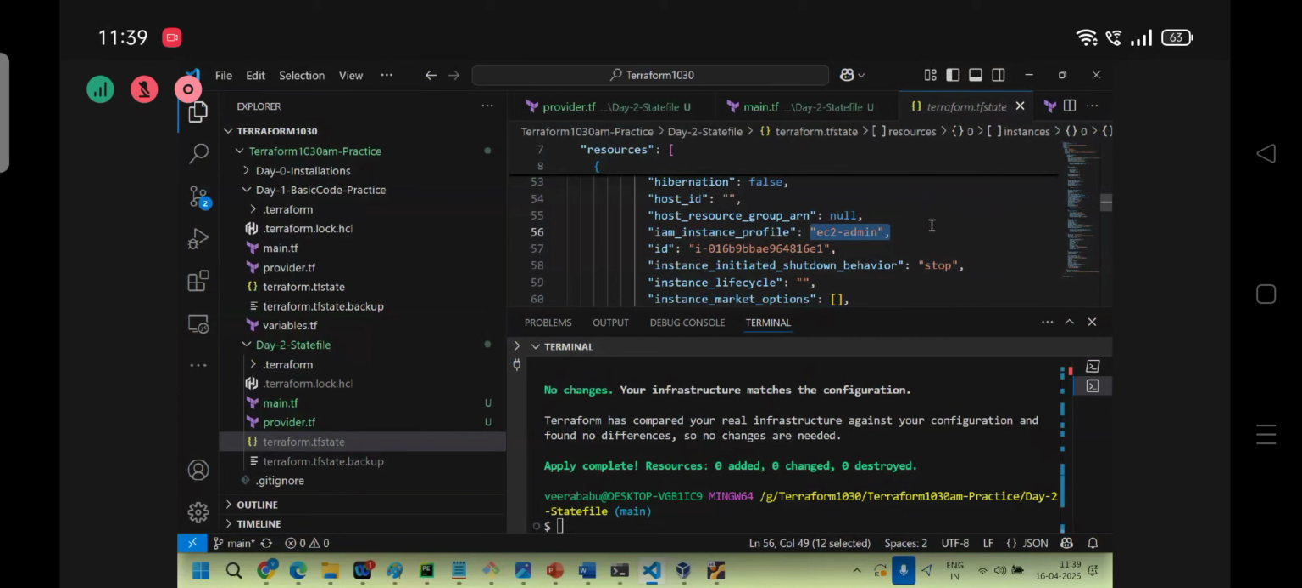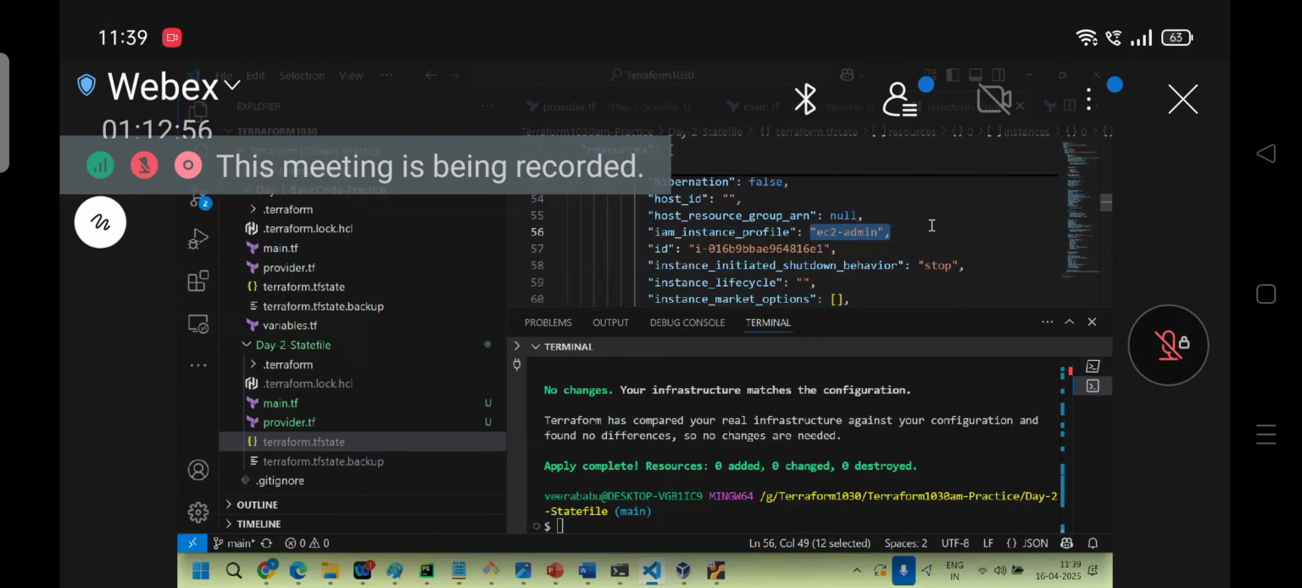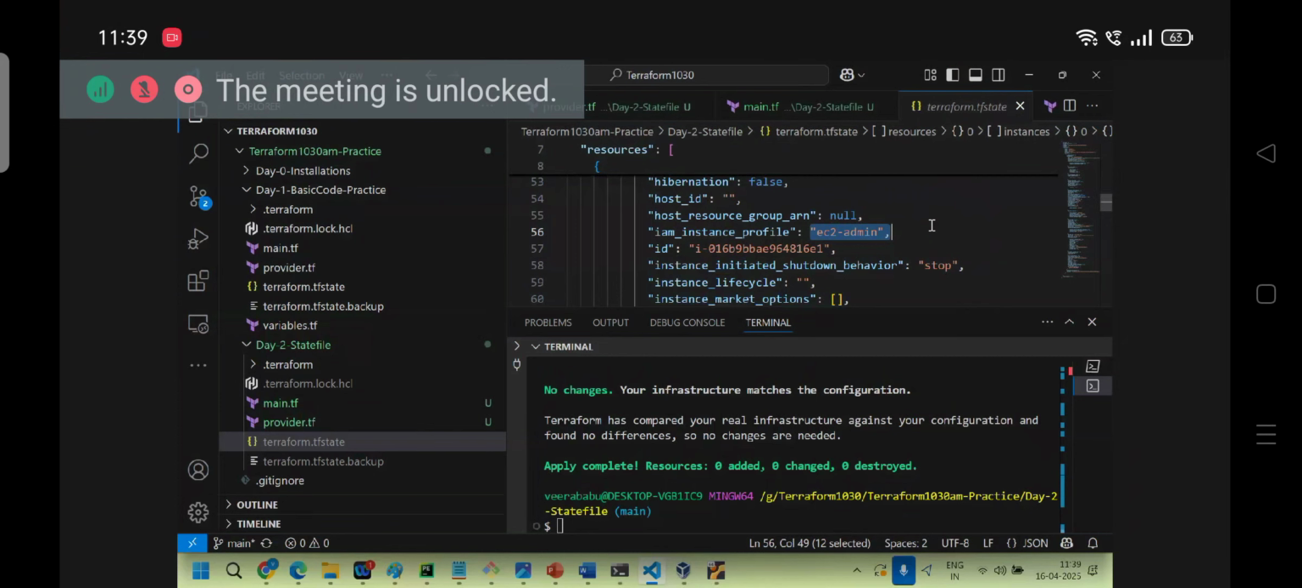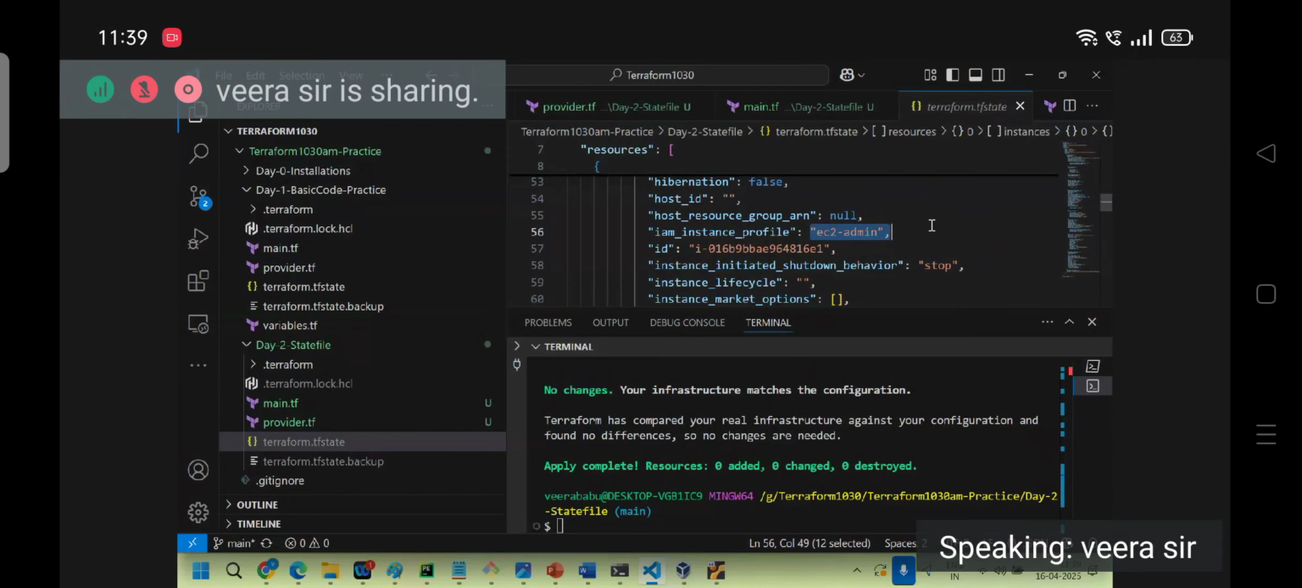This IAM instance profile, easy to admin, is still there until you do the changes in the manual. If you do changes in the desired state, automatically it will be replaced with the desired state after creating into the remote. Till here clear?